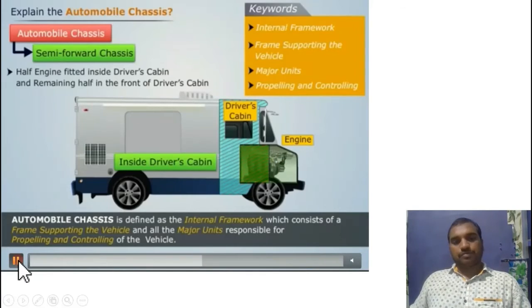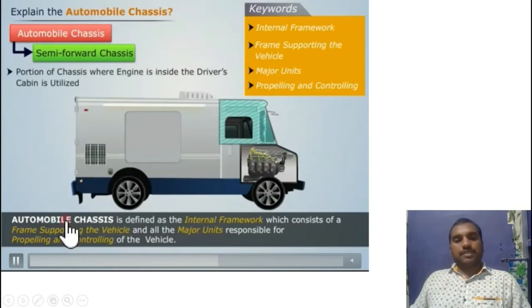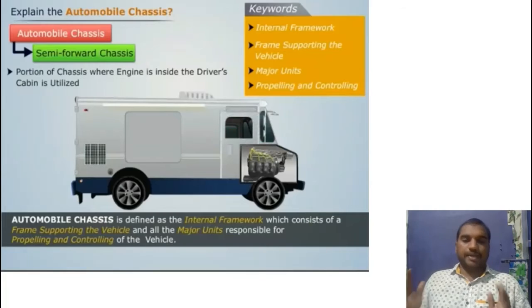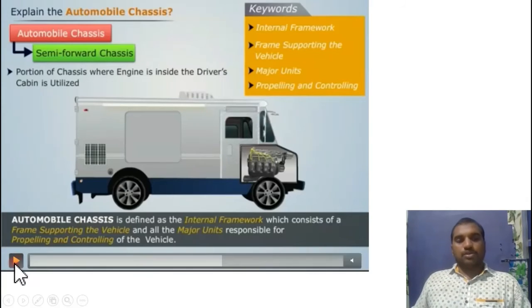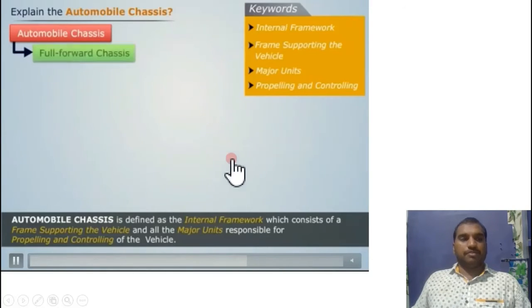Observe here. So that is the driver's cabin. Half of the engine is in the driver's cabin, half is in front of the driver's cabin. The portion of the chassis frame where the engine is inside the driver's cabin is utilized. So the driver's cabin portion can be increased, can be utilized. Right, space availability is more compared to the conventional type. In the semi-forward type the space is more, hence space utilization is more compared to the conventional type. Right, this space can also be utilized. The unutilized space will be very small.